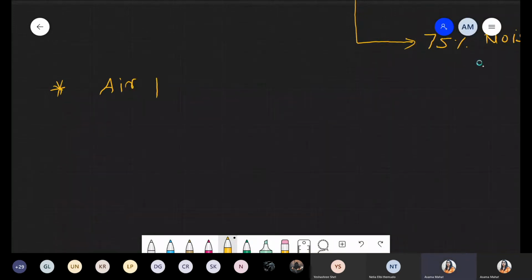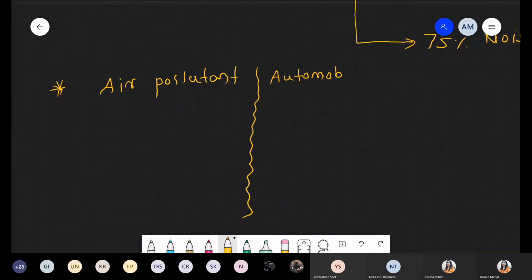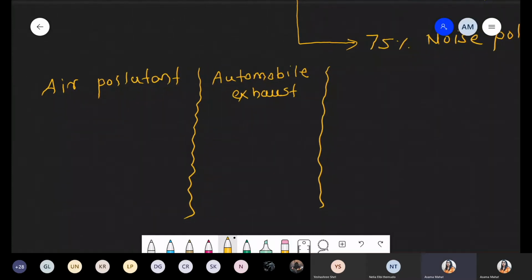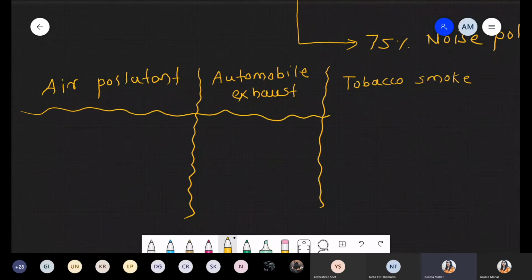Now we are talking about the second point, that is air pollutant. Next point, air pollutant. We are taking different types of this air pollutant. So first of all, the air pollutant. This point we compare with the air pollutant which is released from the automobile exhaust. And third, this same point we compare with the tobacco smoke, because smoking also releases so many types of different pollutants.